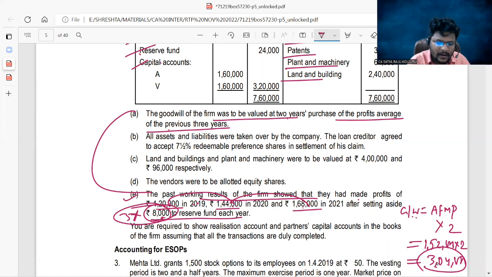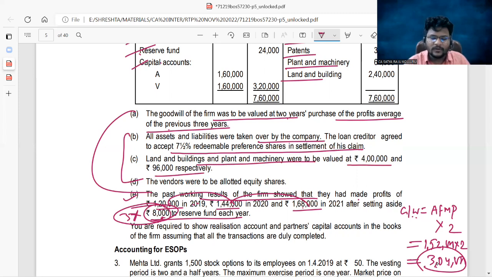Just put aside. Read these 3 points of information. All assets and liabilities were taken over by the company. The loan creditor agreed to accept 7.5% redeemable preference shares in settlement of the claim. All assets and all liabilities taken over by the company. Please, all of you think about this problem, we are in the books of the selling company. The same procedure we adopted in case of amalgamation, we are going to adopt here as well. Land and buildings and plant and machinery were to be valued at 4 lakhs and 96,000 respectively. The vendors were to be allotted equity shares.